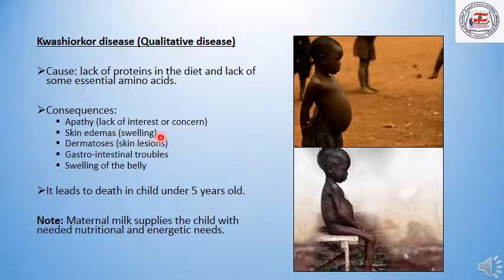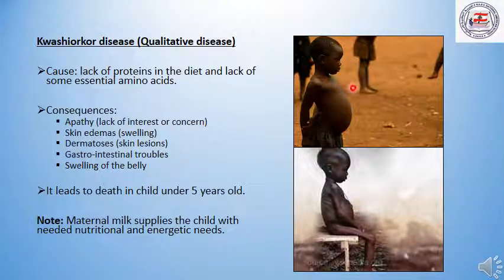Consequences of Kwashiorkor disease are apathy, which is the lack of interest or concern in the individual, skin edemas, or the swelling of the skin, dermatosis, which means skin lesions that occur in specific areas of the body, gastrointestinal troubles or troubles at the level of the digestive system, and swelling of the belly.